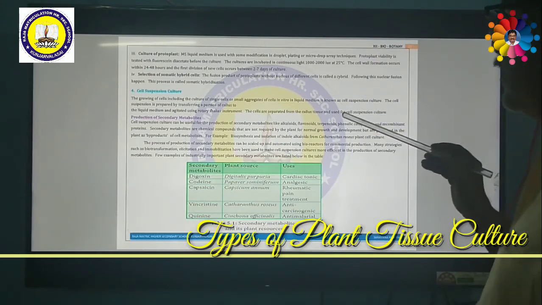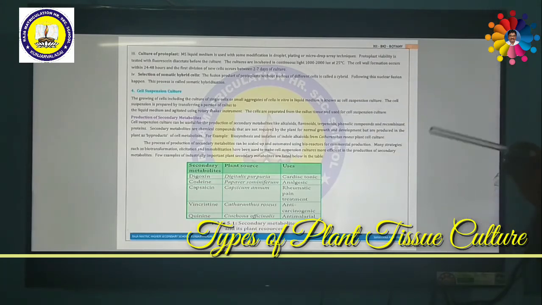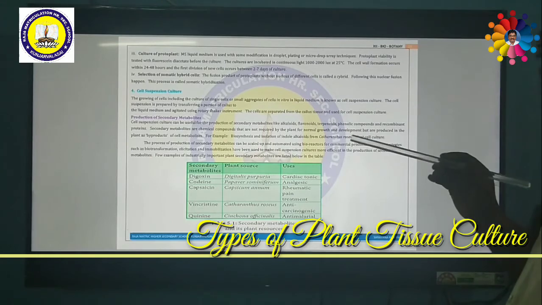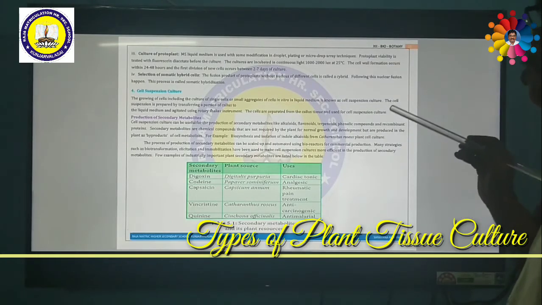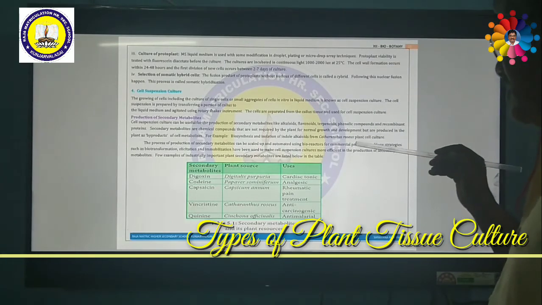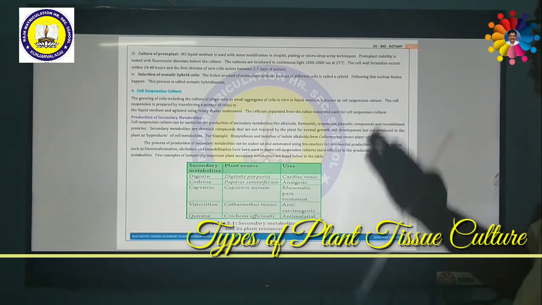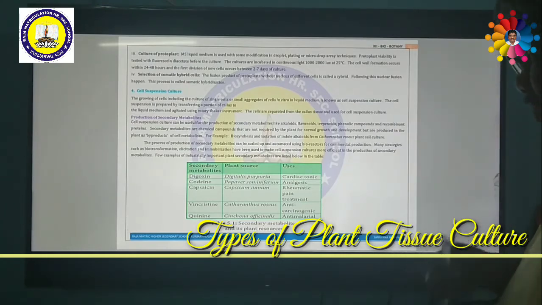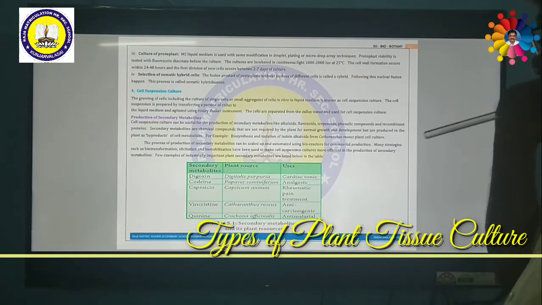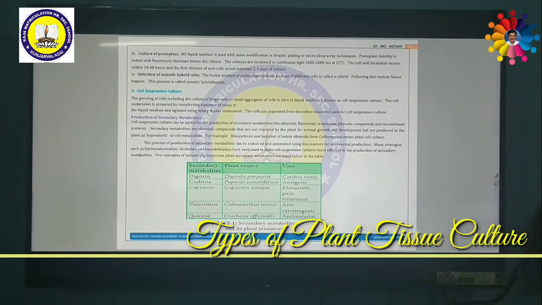These plants produce a specialized chemical called indole alkaloids. These are very much used to treat cancer. So these chemicals can cure cancer. Throughout the world, these chemicals are imported and exported.